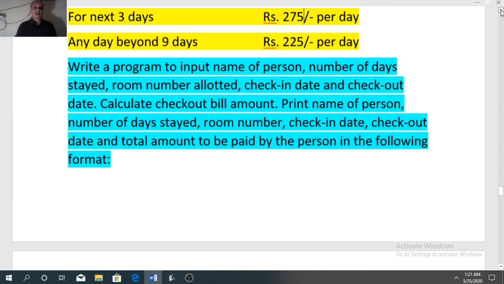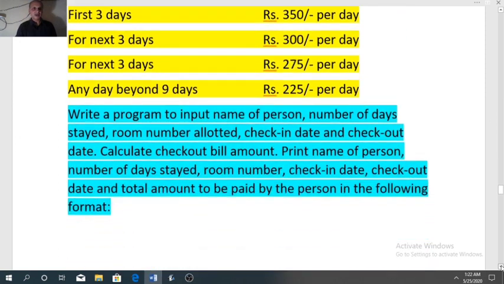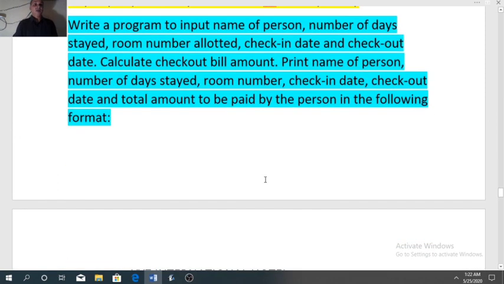First, the slab is given here. That will help you to calculate the bill. Now, how many variables are required? So when you read this question again, see the first line here.